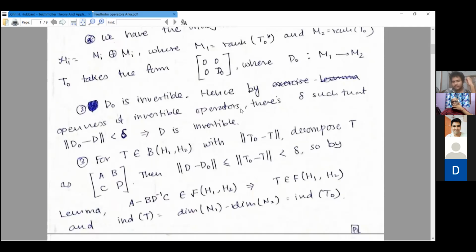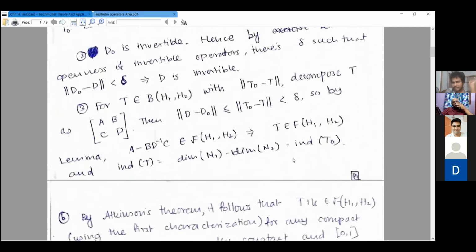So by the openness of the invertible operators, because GL(A) is open, there is a delta such that whenever the norm of D naught minus D is less than delta, D is invertible. So let T be any operator such that the norm of T naught minus T is less than delta. Using the same decomposition, write T as the matrix A, B, C, D. Then D minus D naught is less than delta. So by a lemma that Deepak proved in the last presentation, A minus B D inverse C is a Fredholm operator, because N1 and N2 are finite dimensional. By the same lemma, the index of T is equal to the dimension of N1 minus the dimension of N2, which by definition is equal to the index of T naught.